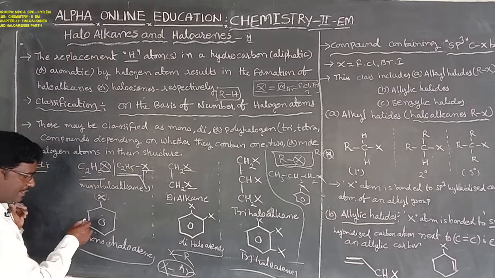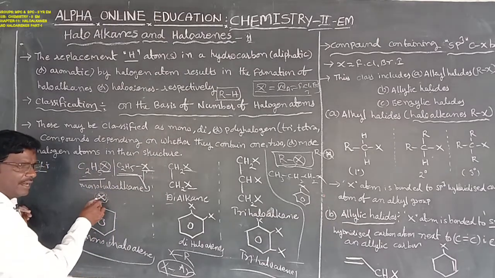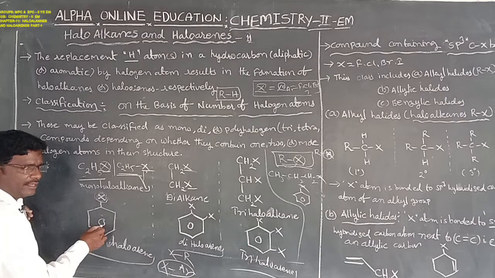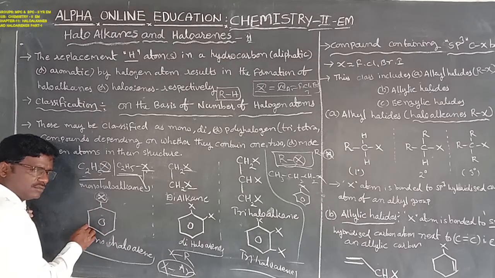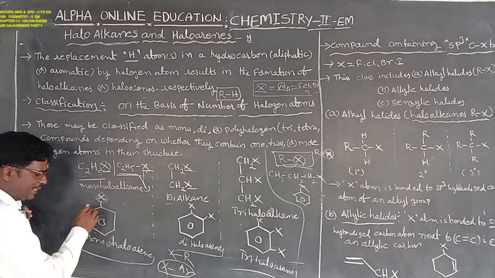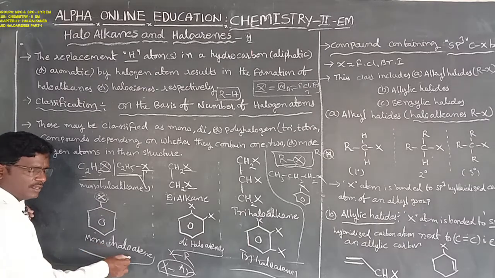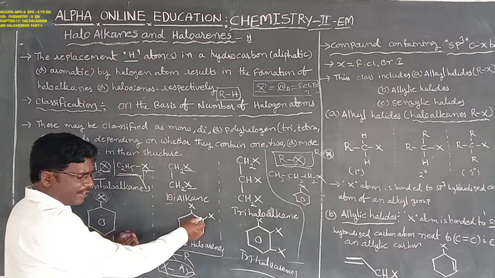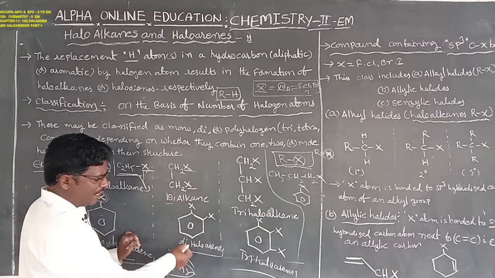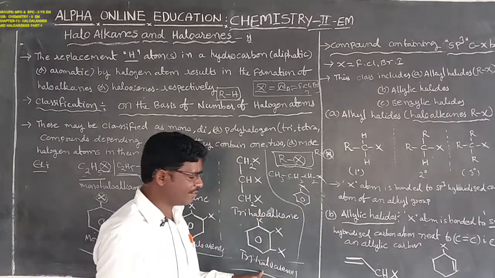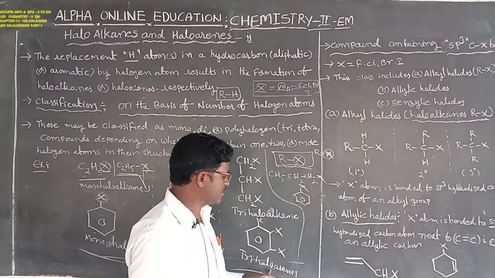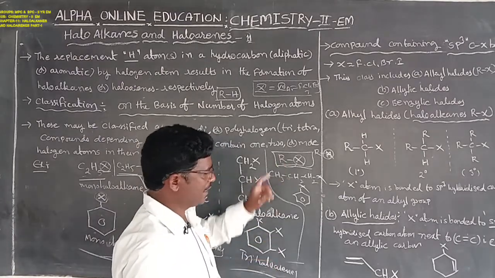Here is only one halogen atom bonding with the benzene group or aromatic compound, that is also called monohaloarenes. Two halogen atoms bonding with the aromatic compound, it is also called dihaloarenes. Three halogen atoms bonding with the aromatic compound, that is also called trihaloarenes.